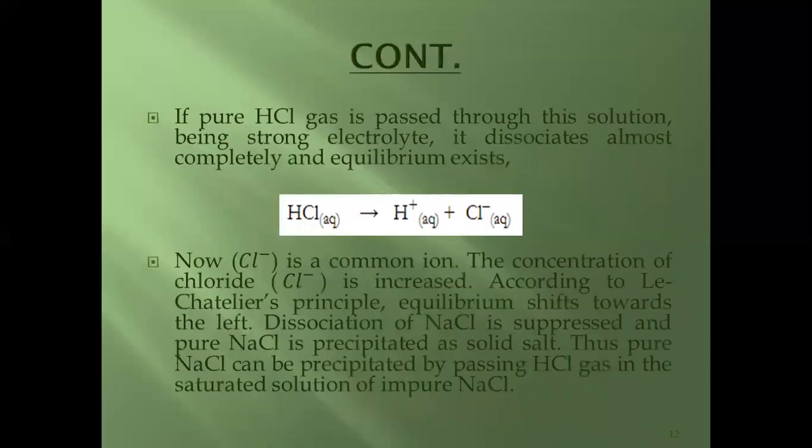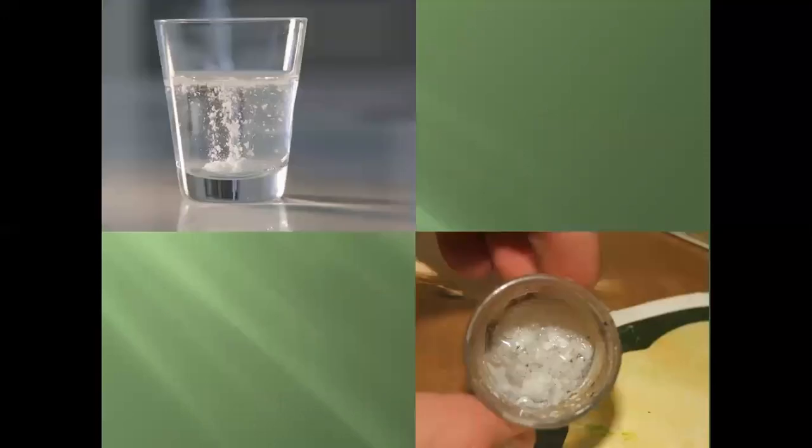If pure HCl gas is passed through this solution, being strong electrolyte, it dissociates almost completely and equilibrium exists as shown. Now chloride ion is a common ion and the concentration of chloride ion is increased. According to Le Chatelier's principle, equilibrium shifts towards the left, dissociation of sodium chloride is suppressed and pure sodium chloride is precipitated as solid salt. Thus, pure sodium chloride can be precipitated by passing HCl gas in the saturated solution of impure sodium chloride. This is the purification of salt.